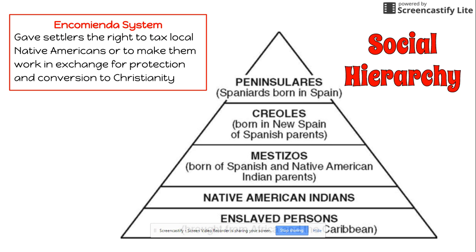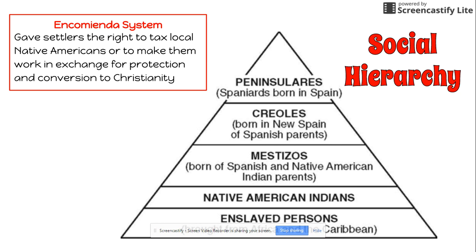And these were the Spanish who were born in Spain and had come over to settle here. And these peninsulares were the smallest number in society in the Americas over time, but they did hold the most power. They're the ones who were allowed to have the most power in these areas.